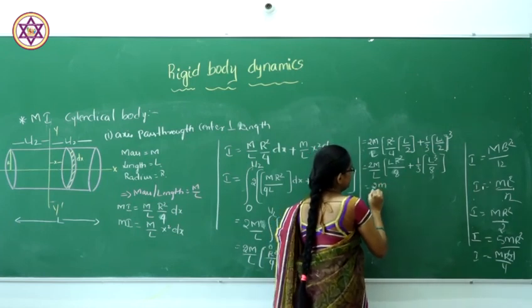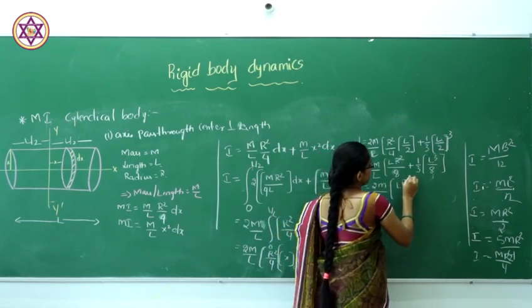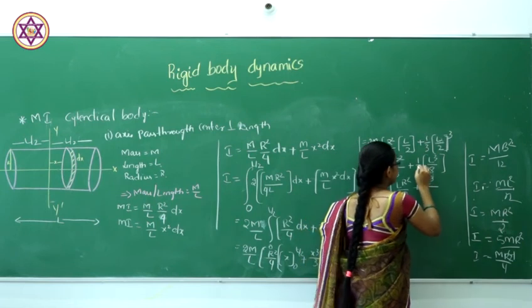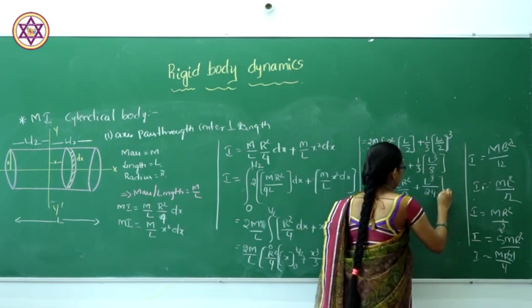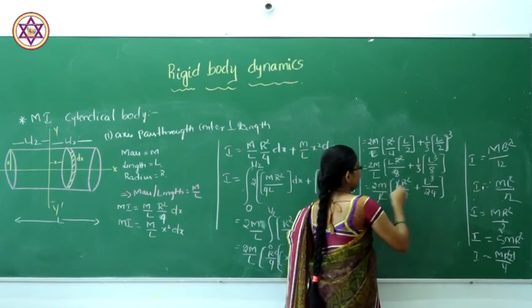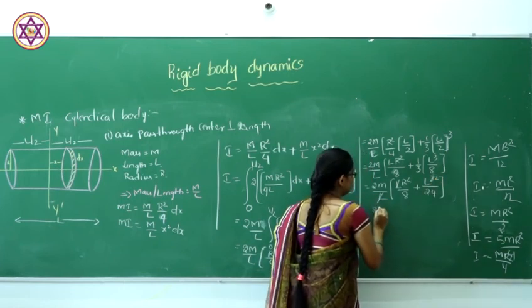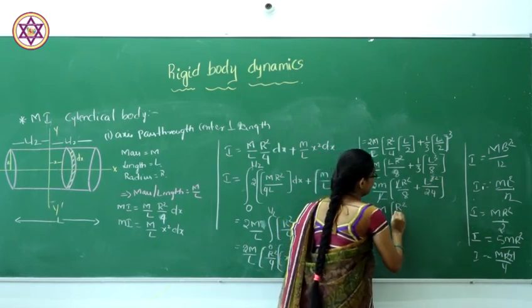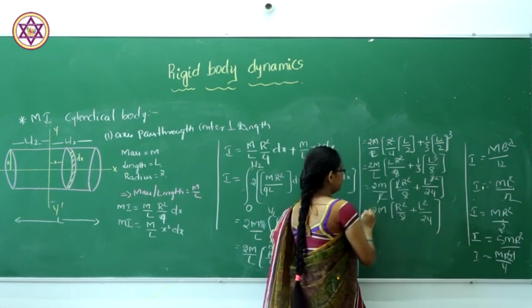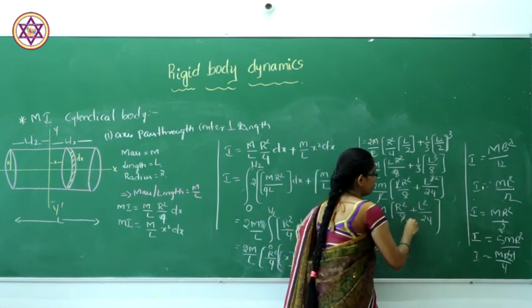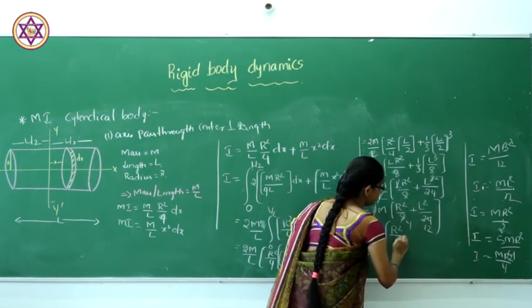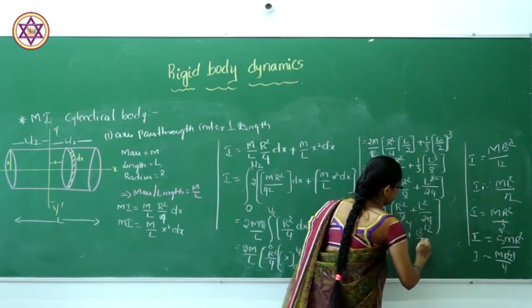So, 2m by L, L r square divided by 8 plus L cube, 8 threes are 24. So, one L gets cancelled, L and L square, we are left with 2m, r square divided by 8 plus L square divided by 24. Again, if you simplify this, 2 ones are 2, 4s are 2, 12s are m r square divided by 4 plus L square divided by 12.